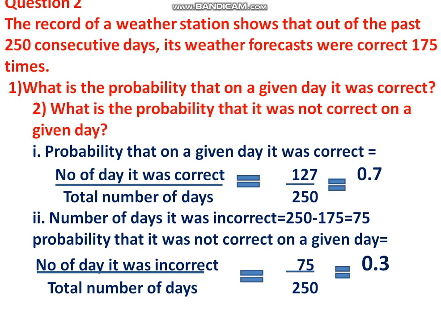Therefore, 175 divided by 250, that is equal to 0.7. Number of days it was incorrect is 250 minus 175, which is 75. Therefore, the probability that it was not correct is the number of days it was not correct divided by the total number of days, 75 by 250, that is equal to 0.3.